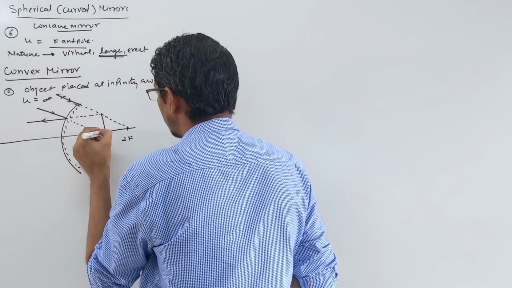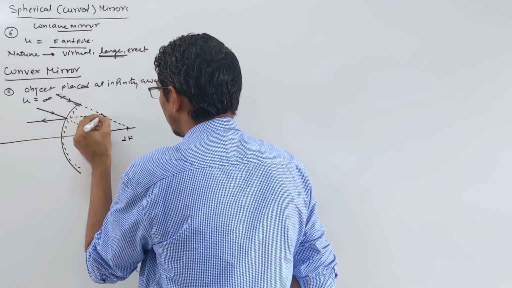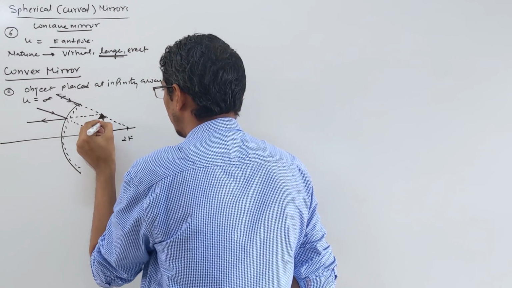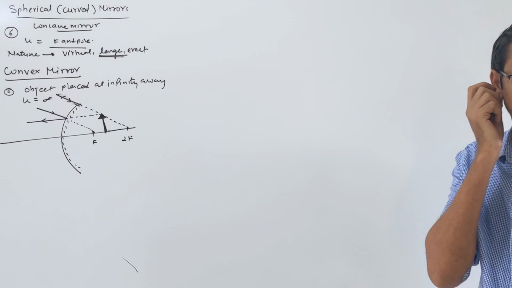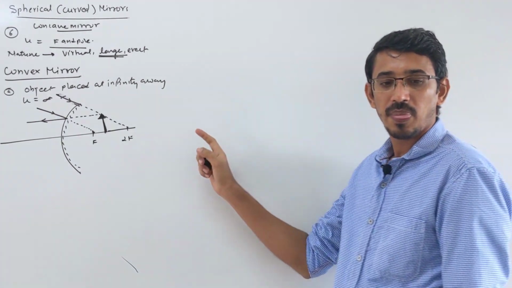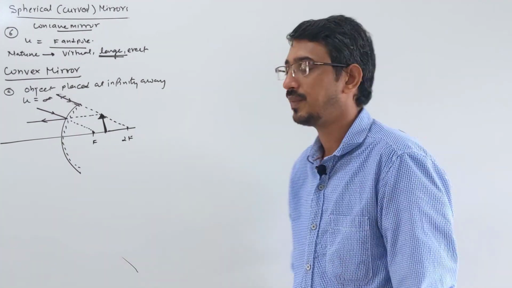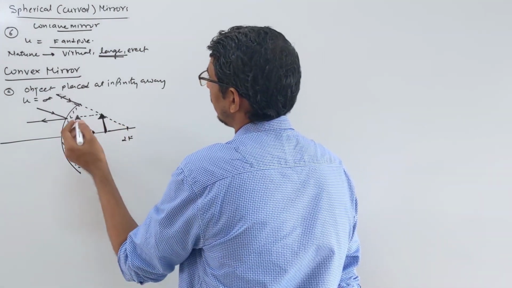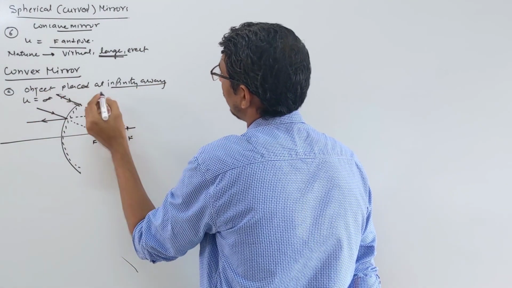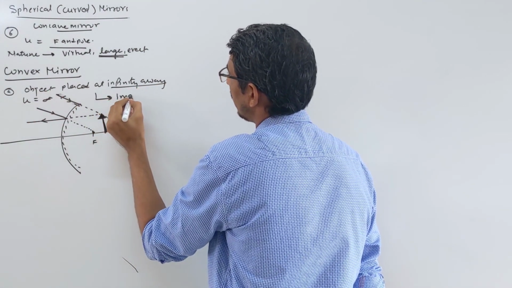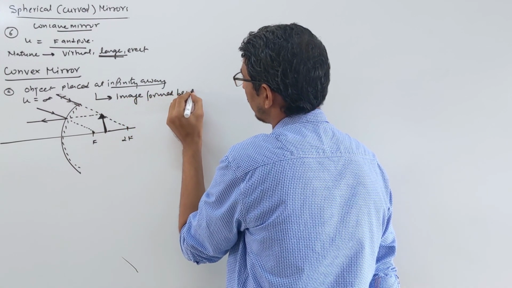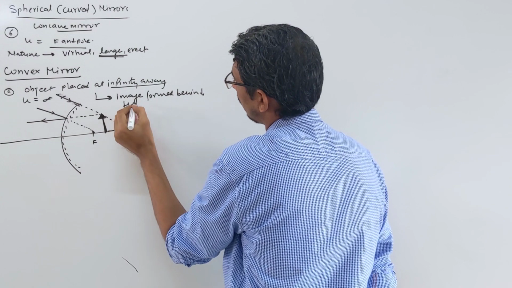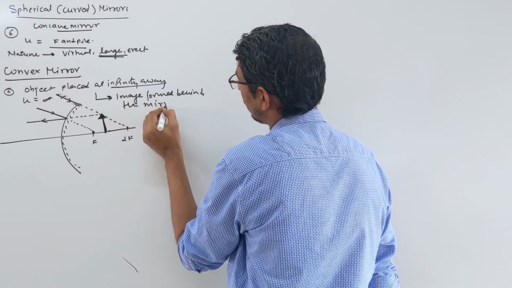Okay, let's extend this ray a little backward. Then we get an image here. This is the image formed. Correct? Yes, this is the position of your image. Now, how do we describe the nature of this image? So what happens when the object is placed at infinity? The image is formed behind the mirror.